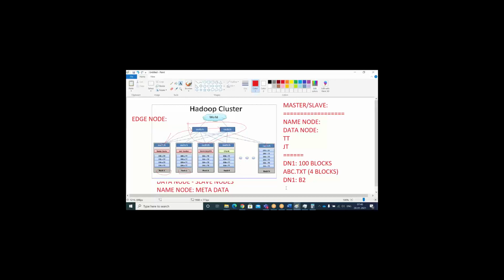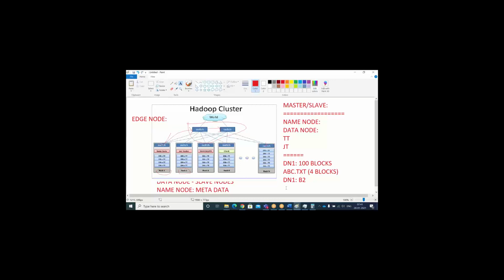Clear? I still need an explanation. Yeah, so Rini, one point. When we have a file, based on file size, the blocks will be created, or the blocks have already been created and the file is placed. See, the blocks will be there already. Blocks will be segregated based upon your block size, that is nothing but 128 MB or 256 MB. Once your input file is placed, it will be sliced up based upon your block size and stored in the available blocks.